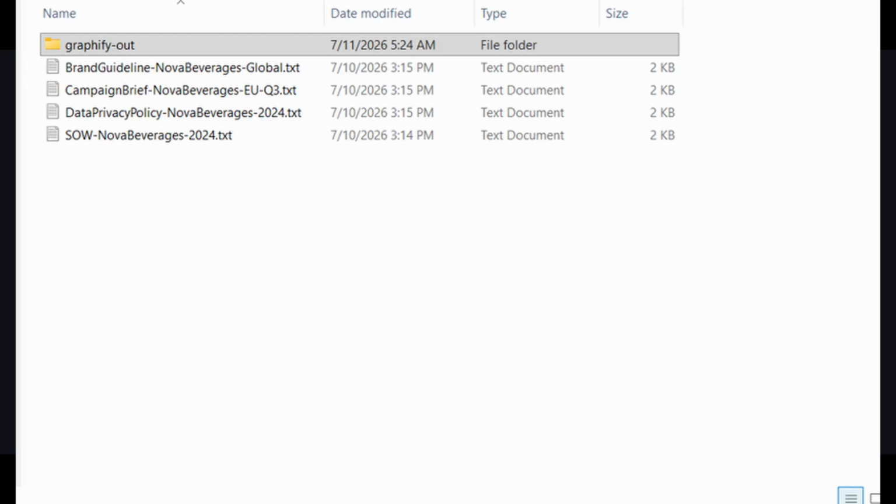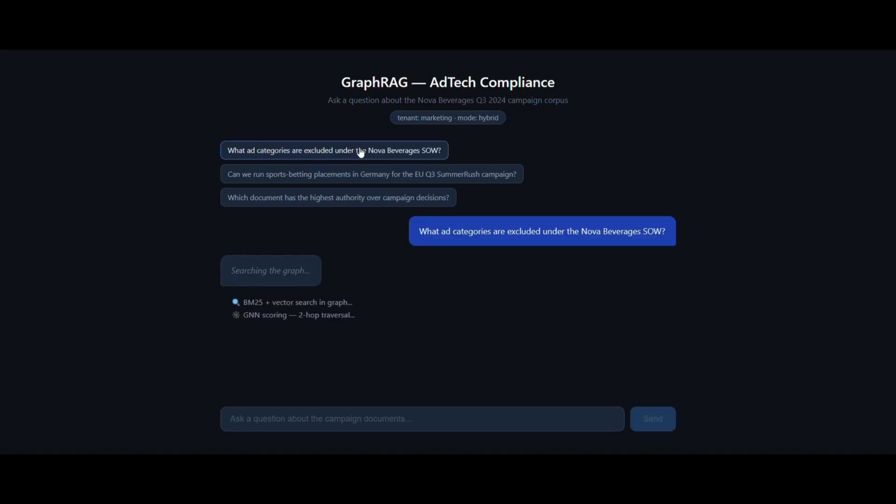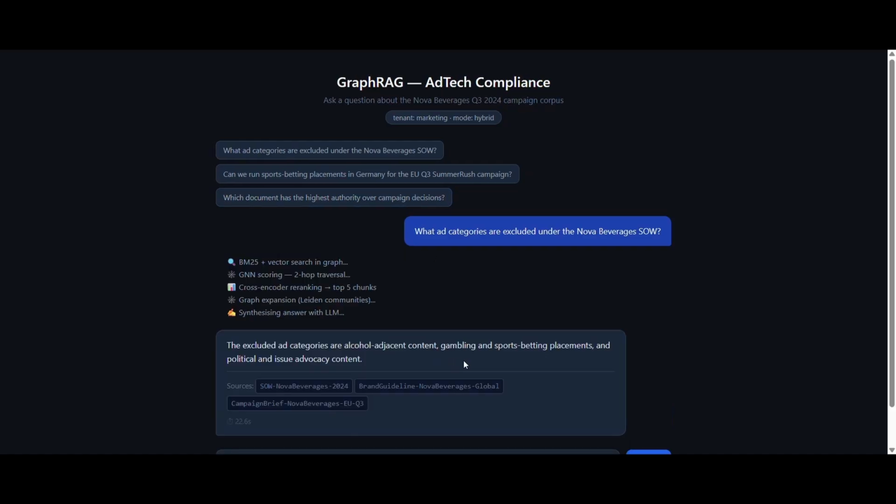Four documents: a statement of work, a brand guideline, a campaign brief, and a data privacy policy. This is exactly the document set that governs a global paid media campaign. Question is, can your AI tell you when a campaign brief contradicts a binding contract? Simple lookup. The answer comes back with the exact source. So, SOW section 2.3, excluded categories. Document cited, section cited. If it can't cite, it refuses to answer.